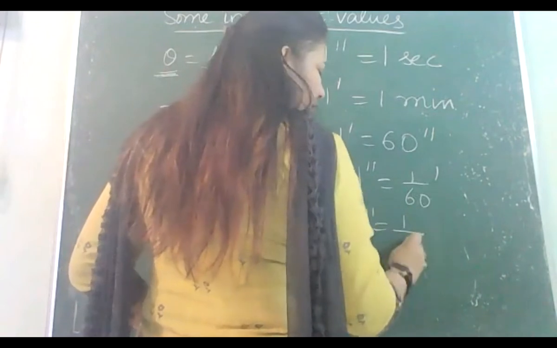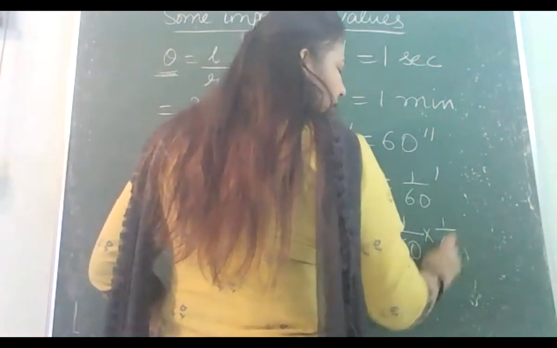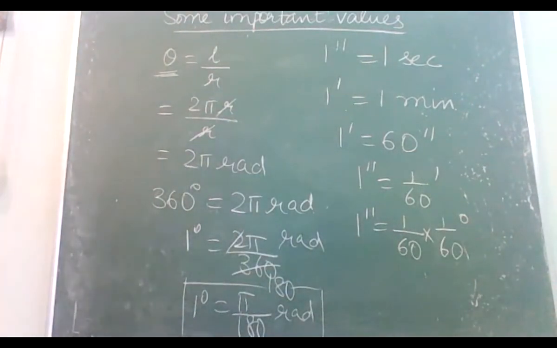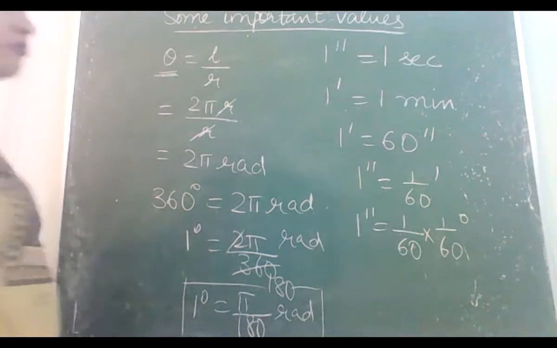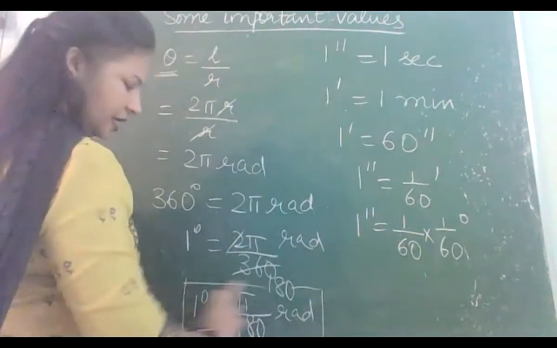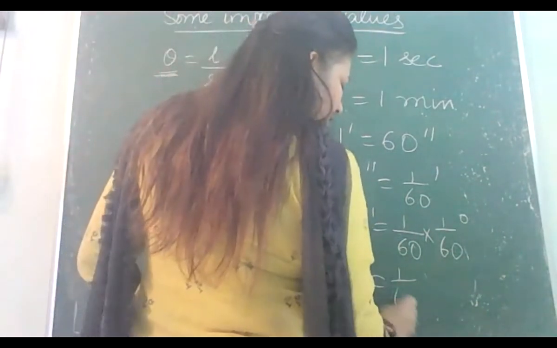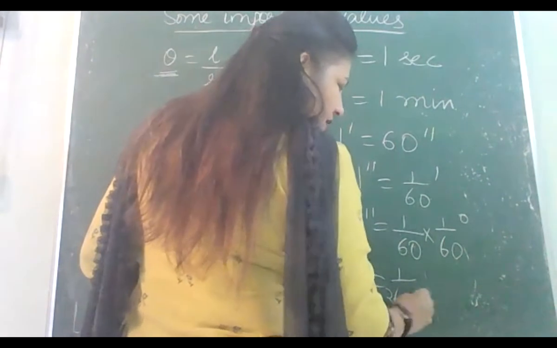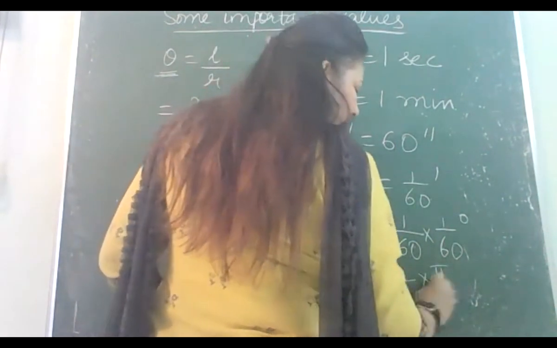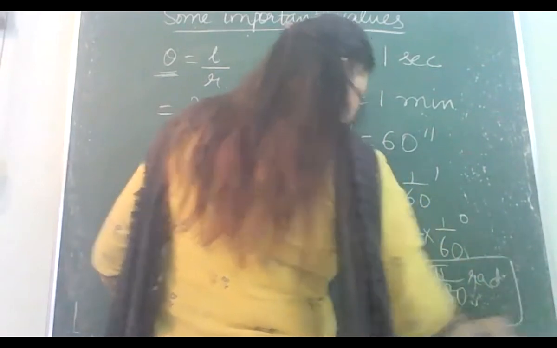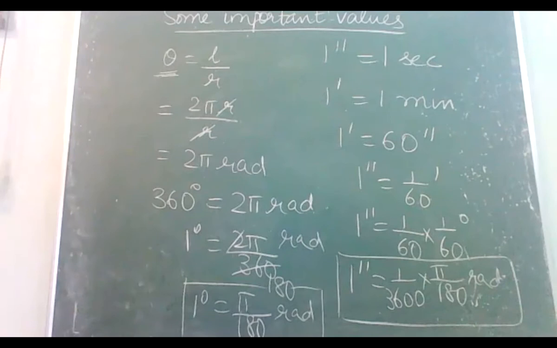Further, same way, 1 minute is 1 by 60 degrees. Same relation is there between degree and minute too. And 1 degree is equal to pi by 180 radian. So 1 second is 1 by 60 into 1 by 60, 1 by 3600 into pi by 180 radian. So 1 second can be converted into radians by using this conversion.